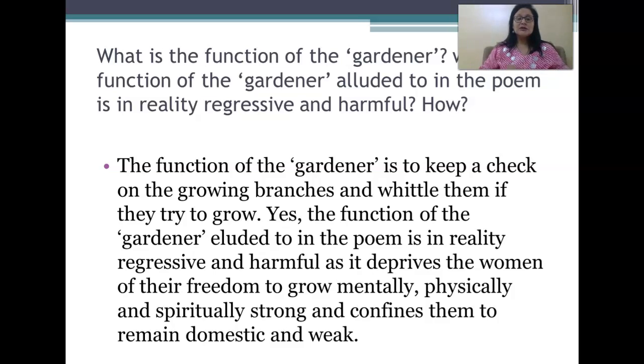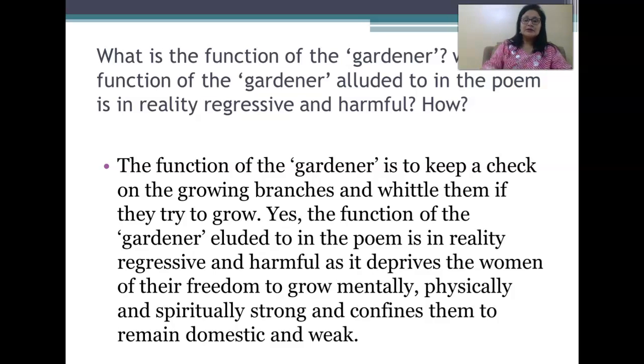The answer goes, the function of the gardener is to keep a check on the growing branches and whittle them if they try to grow. Yes, the function of the gardener alluded to in the poem is in reality regressive and harmful as it deprives the women of their freedom to grow mentally, physically and spiritually strong and confines them to remain domestic and weak.